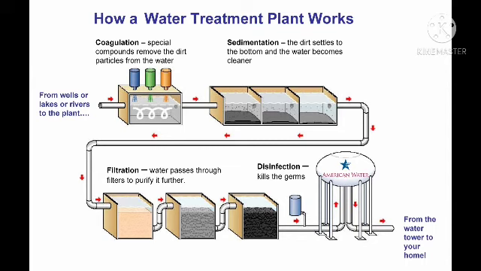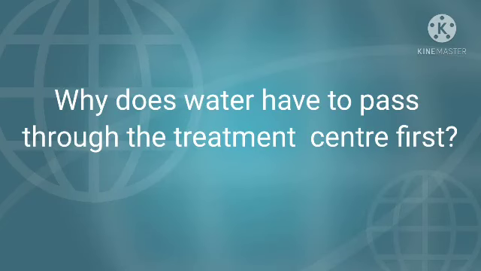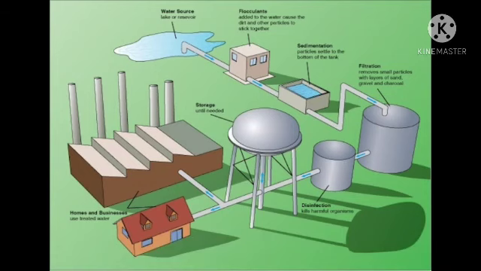From the tank, what happens? Through the pipes, the water is sent to different homes and industries, wherever the water is needed. So the water directly from the river will not be sent to the home. It will undergo several steps, and only then will it reach our home. So why does water have to pass through the treatment center first? Water from the rivers and other sources can be unclean and unfit for drinking and using. Therefore the water needs to be cleaned before it reaches our home.